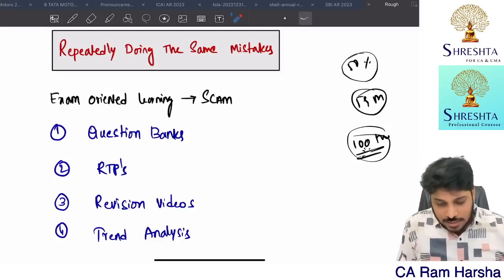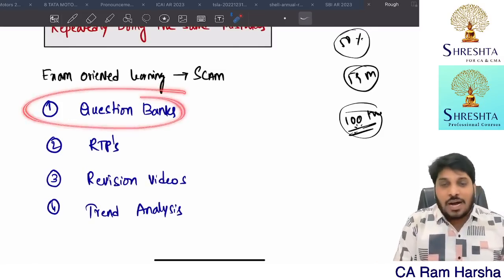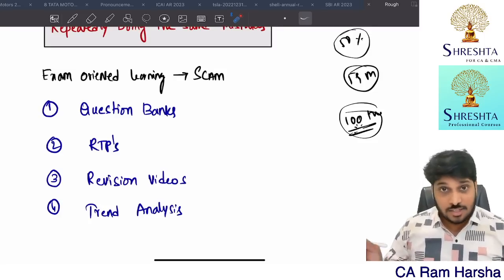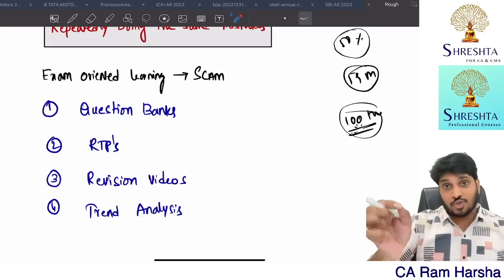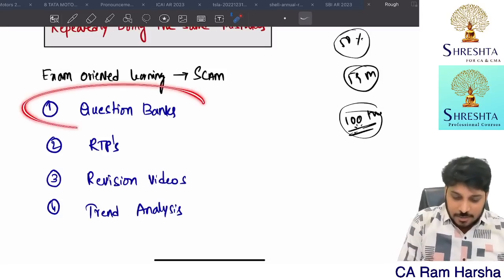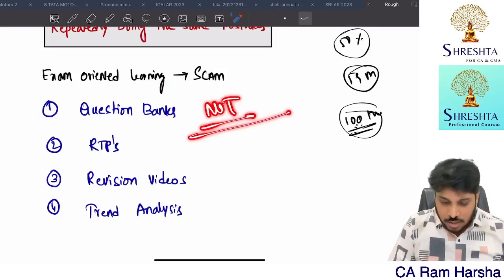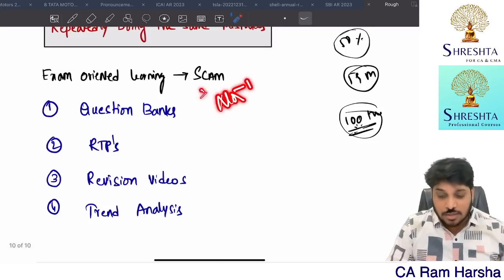Now what I'm saying is about question banks. Some students are asking, sir, past 10 attempts, past 15 attempts, sir, this is a question bank, sir. Past 25 attempts question papers, sir. Past 20 attempts RTPs and all were given, sir. Past 20 attempts MTPs were also there, sir. So if I simply read this, can I qualify? Obviously not. I'll bet you will not. You go and do it, I bet you will not.